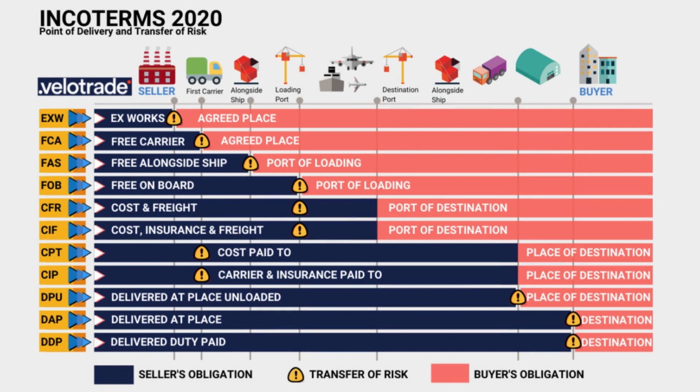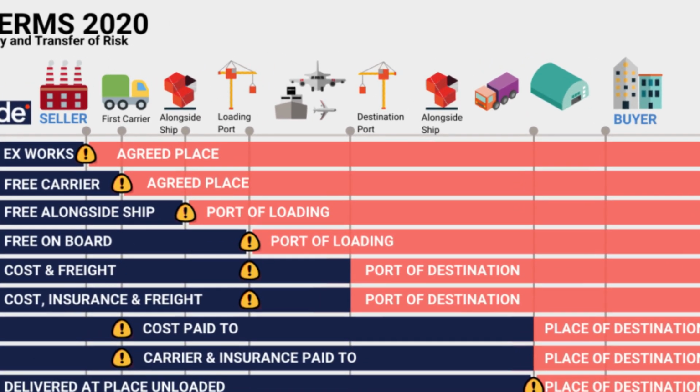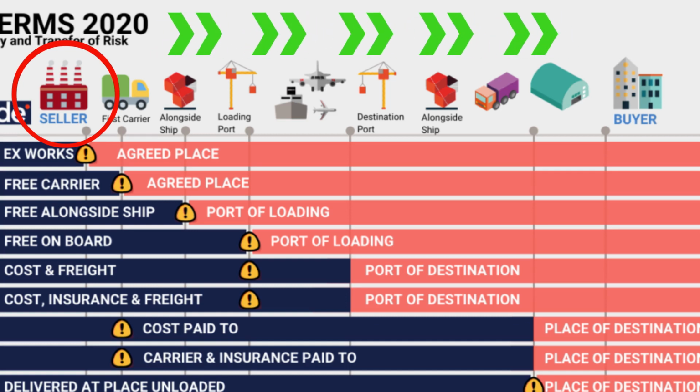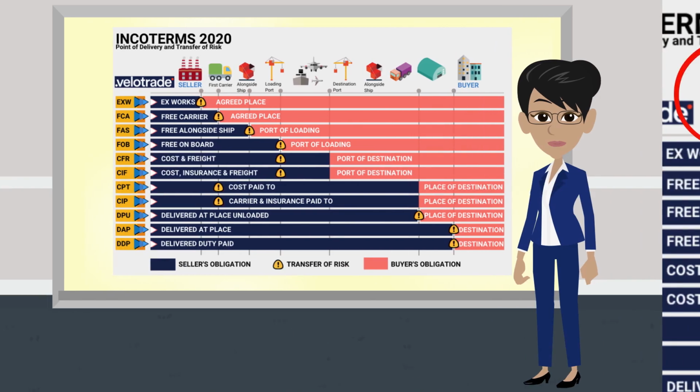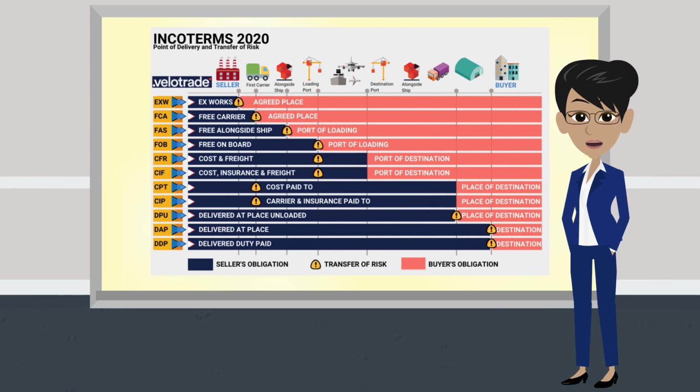Look closely at the illustration. It shows the period within which the seller still has the obligation, when the risk is transferred, and when it is transferred to the buyer. This is the best way to understand the Incoterms rules on a macro level. I thank VeloTrade for providing this illustration and its easy explanation on its website.